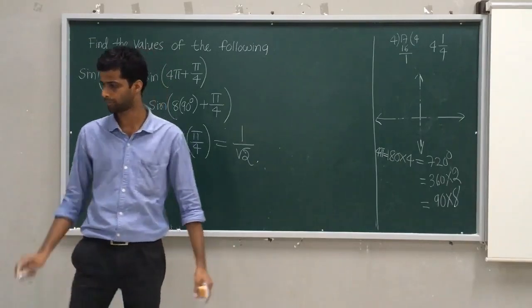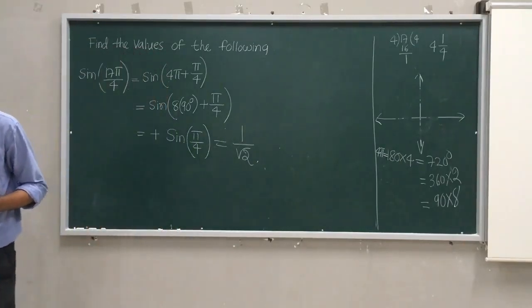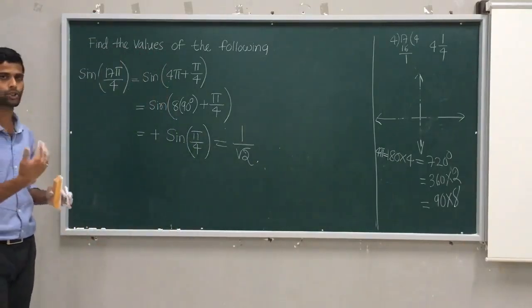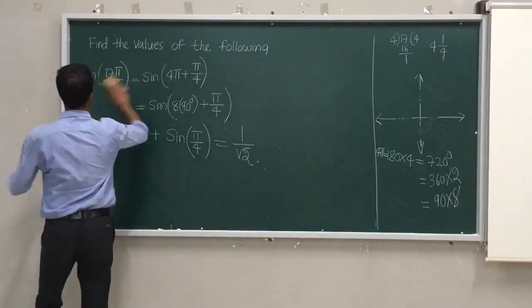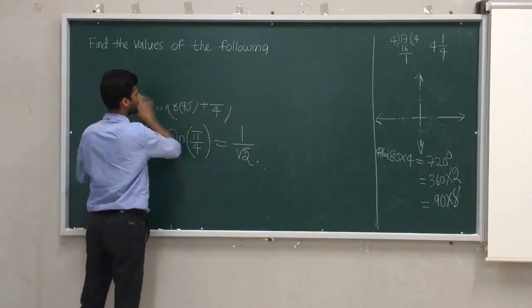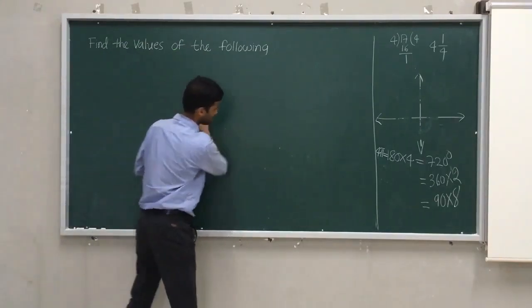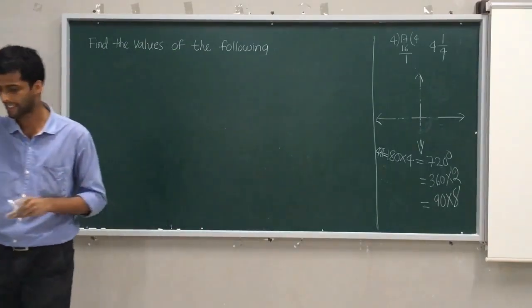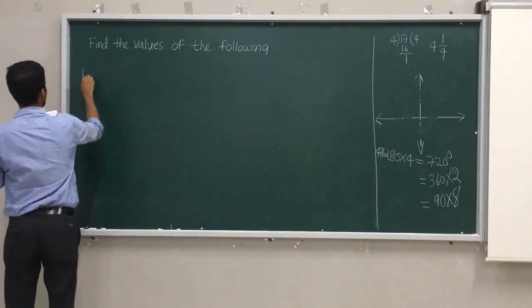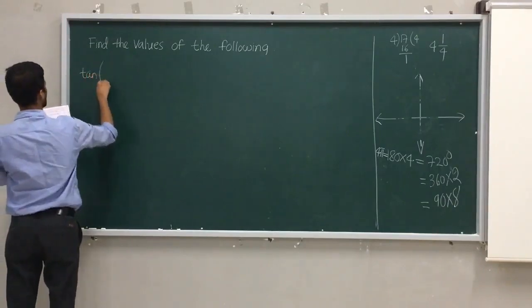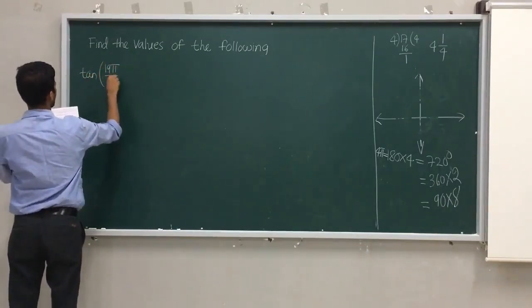1 by root 2. Let me discuss one last question. The rest of the exercise problems you have to take care of. One more question I will solve, because if I solve all questions, you will never work, you will never think. So please take care of the remaining questions of the exercise. Let me take one more interesting question. So tan of 90 pi by 3.